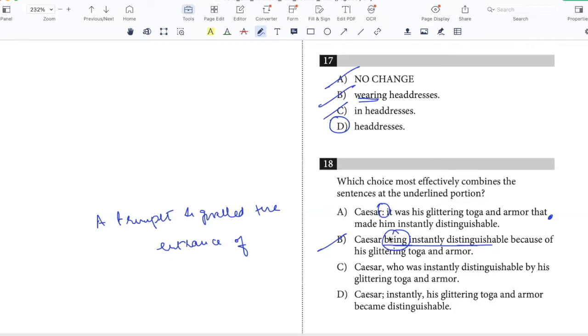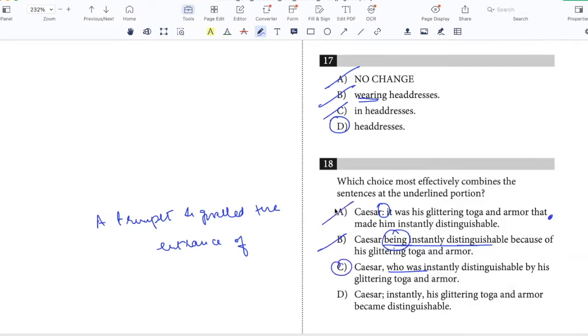Okay, a trumpet signaled the entrance of Caesar, who was instantly distinguishable by his glittering toga and armor. Yeah, so this is perfect because it connects the two sentences and is precise. So yeah, I prefer C to A.